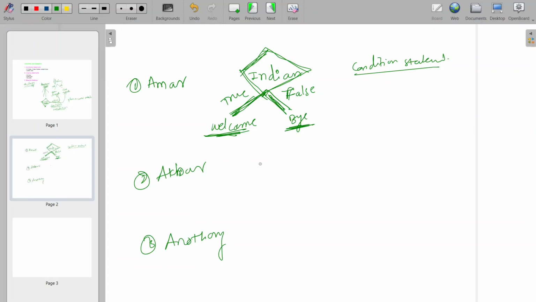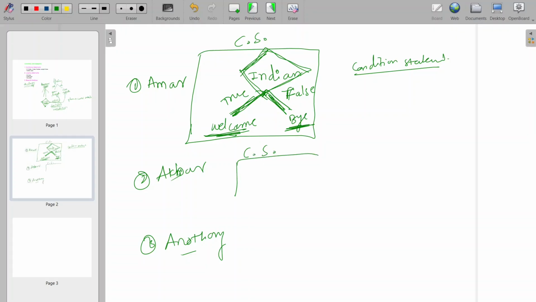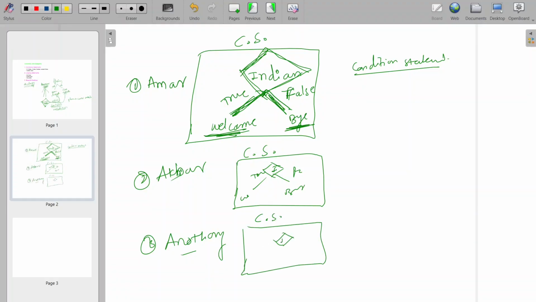Now, if I want to repeat this statement for Akbar also and for Anthony also, then I write this same condition statement, I'll call it CS. I need to write this condition statement for Akbar as well. So I'll write here Indian, and if it is true, then welcome. If it is false, then bye. And the same condition I want to write for the third candidate: if he is Indian or not, if it is true, welcome, if it is false, bye.